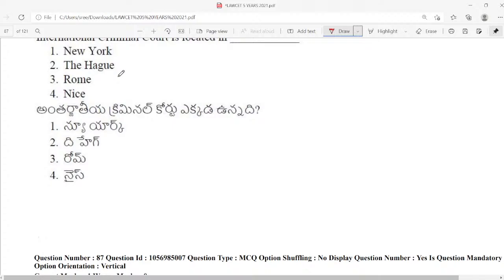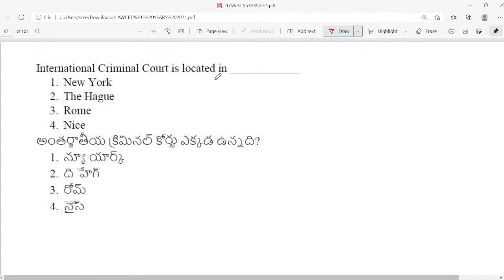Next question is here. International Criminal Court is located in. For those who attended my class at 6:30 p.m. today, you will be in a position to answer this. The answer is The Hague, which is in the Netherlands. Today we talked about the International Criminal Court, the Geneva Convention, and also what war crimes are. So the International Criminal Court is located in The Hague, in the Netherlands.